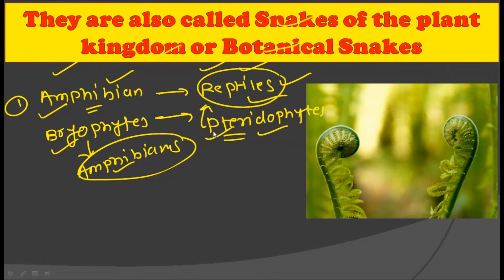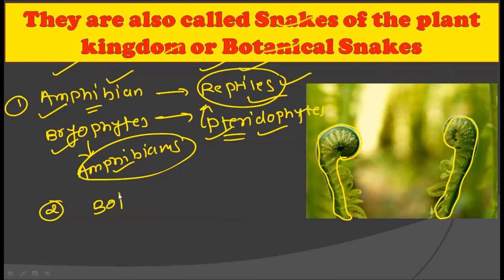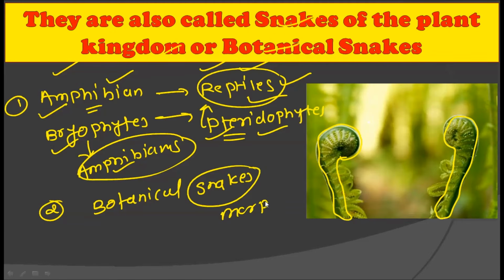All right. The second reason is the morphological structure of certain ferns, as you can see in this picture. This is the morphological structure found in certain ferns. The shape of these structures is very similar to snakes, and that is why they are also called the botanical snakes due to their morphology. So morphology is the second reason why these are called botanical snakes.